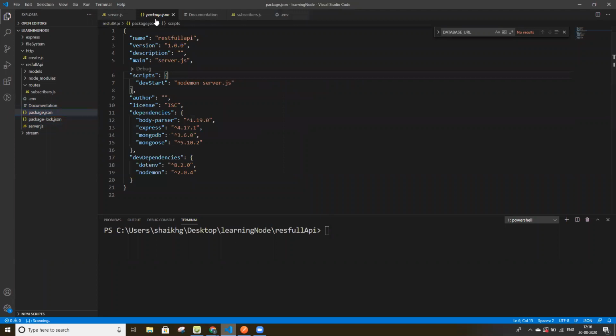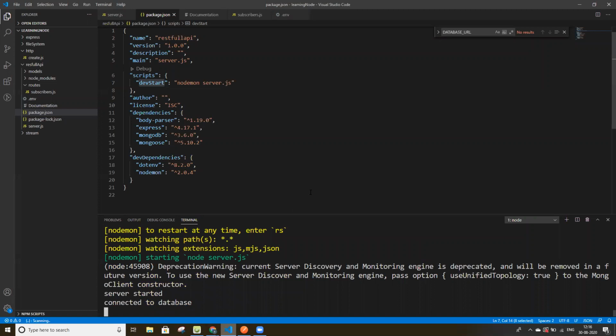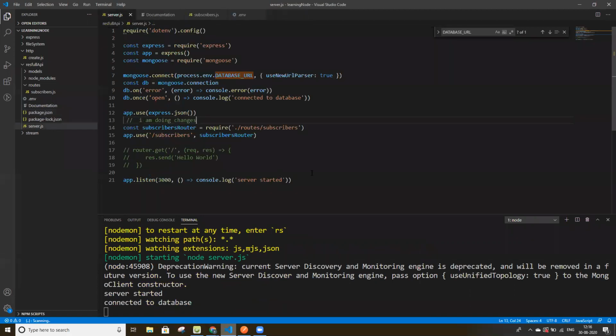Here in package.json, we have the dev start script, which runs npm run. It's doing the same thing I did earlier, but when I make changes in this file, it changes at the same time. This is for development purposes.